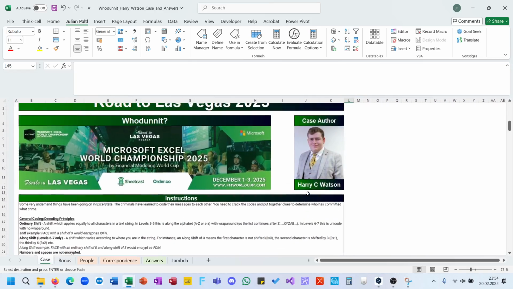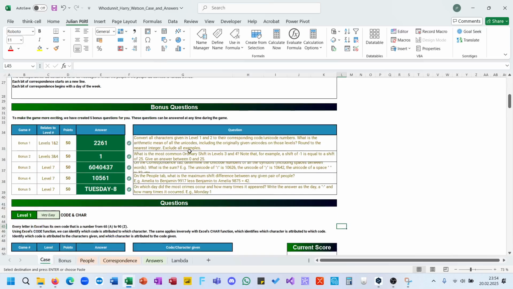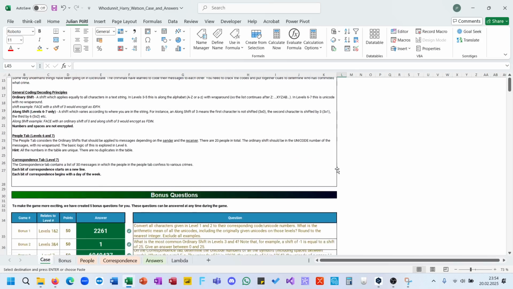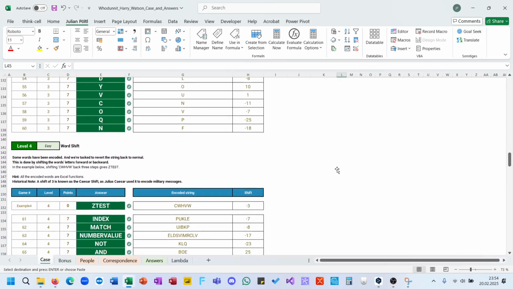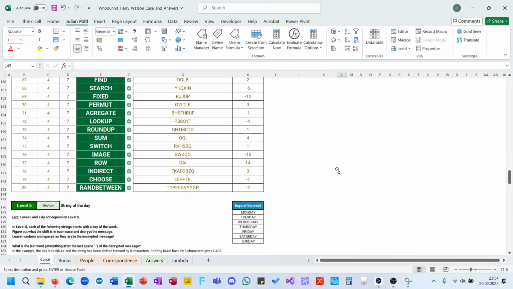But here, nice case. I could use some of my lambdas. I think it was the first time I used the cipher lambda in the case. And a nice case, decent level of complexity. I think some people found it too easy, but I'm more for easier cases. So I could solve them.